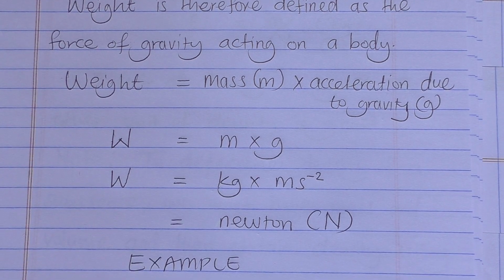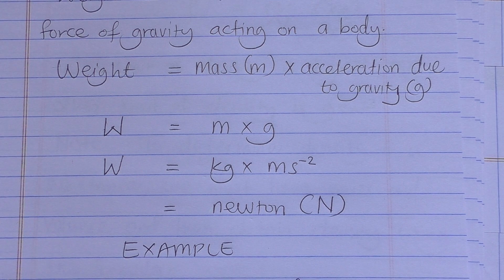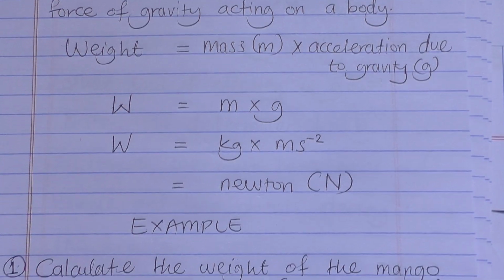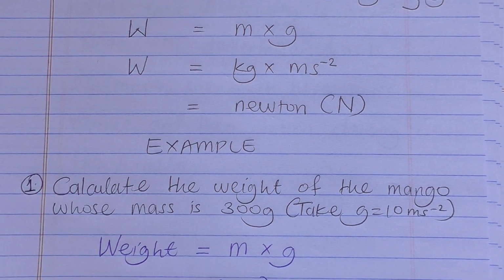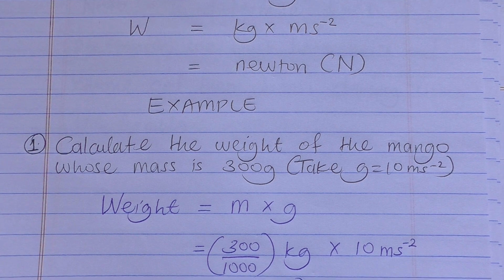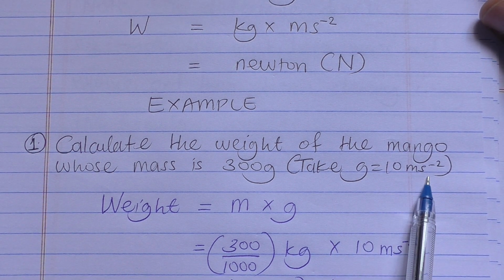Then we shall look at examples that involve calculation of weight. Number 1, we are told to calculate the weight of a mango whose mass is 300 grams, and we are taking the acceleration due to gravity g as 10 meters per second squared.